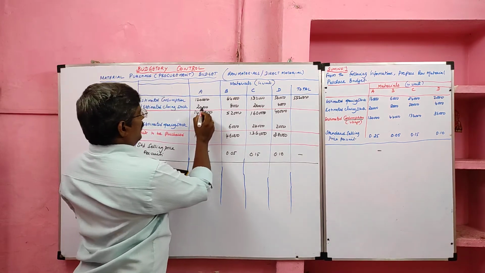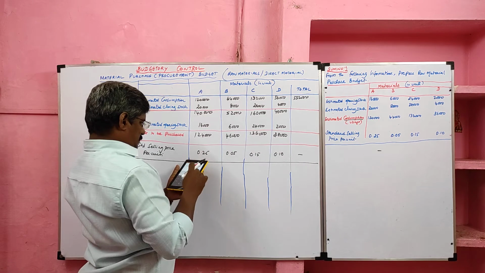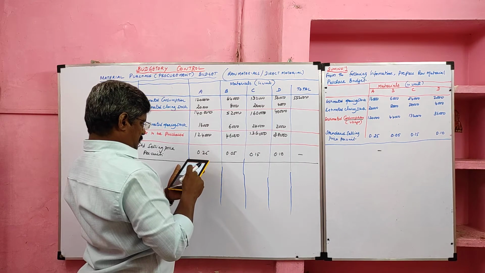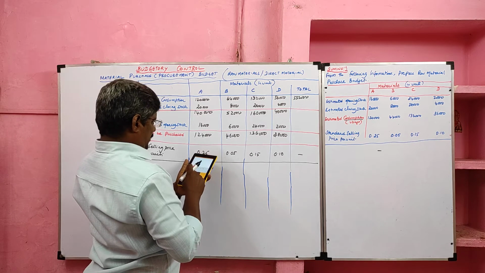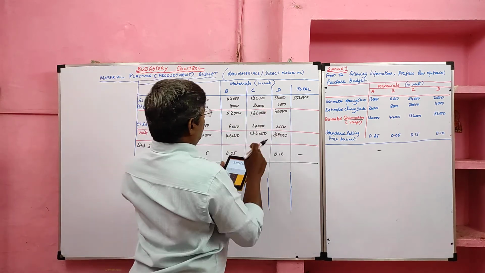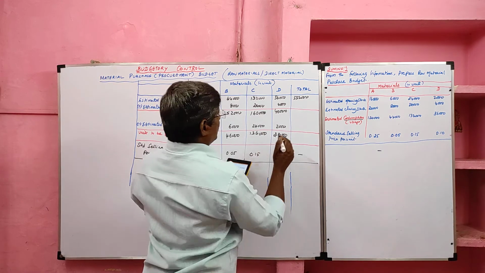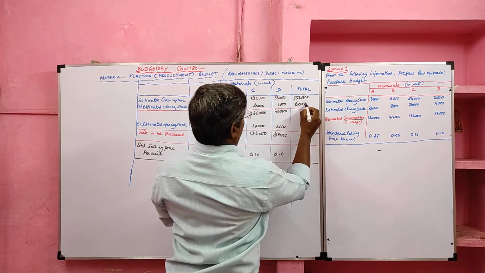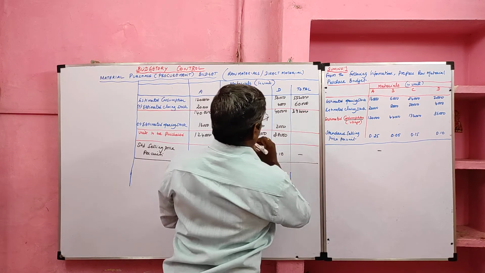Then we have to add the estimated closing stock: 28,000 plus 32,000 is 60,000. Adding this, we get 3,92,000.